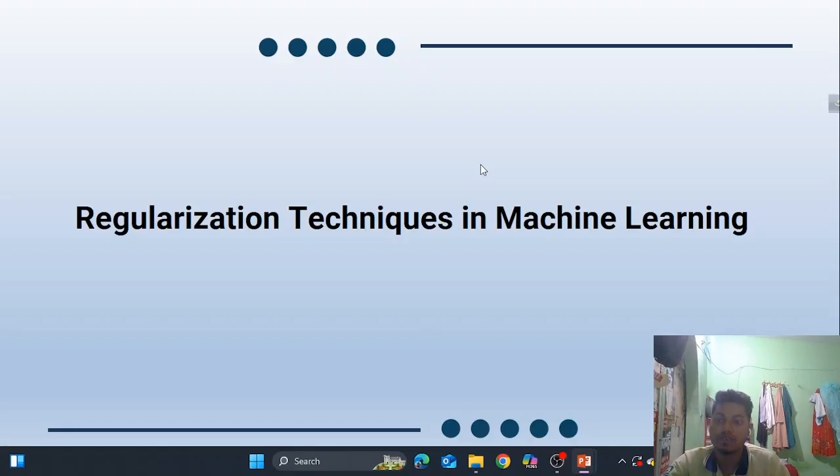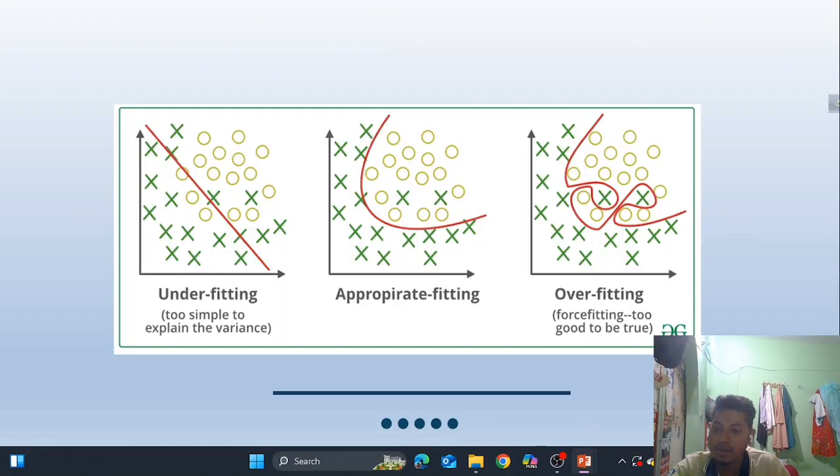Hi everyone, this is Regularization. Today we are going to dive into an important concept in machine learning and deep learning, which is regularization. If you ever face the issue where your model performs great on training data but fails on unseen data, you are in the right place. Let's begin with the common problem, which is overfitting.